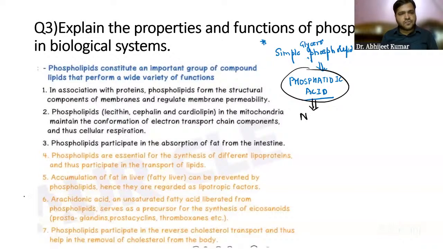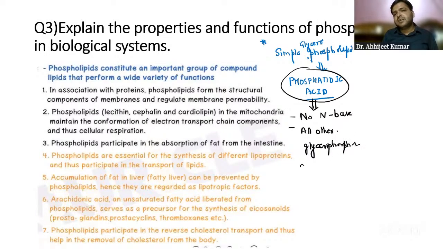All other glycerophospholipids are derived from this only. That is something you have to remember.